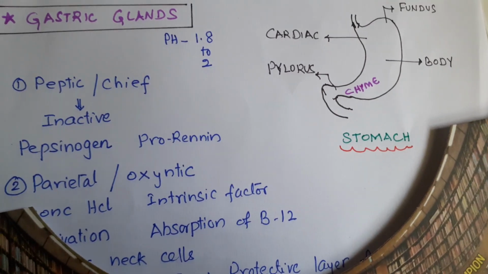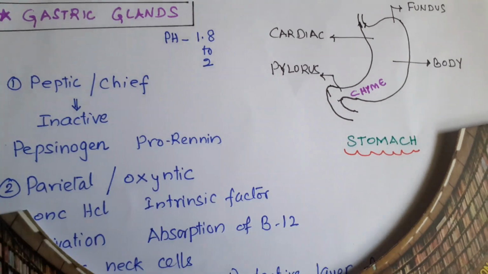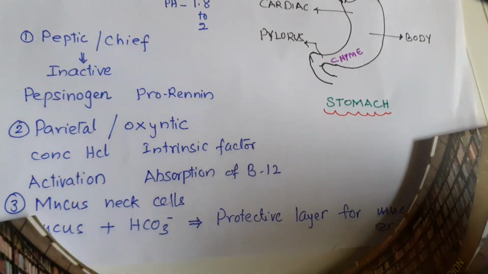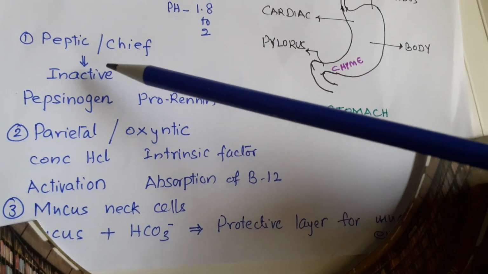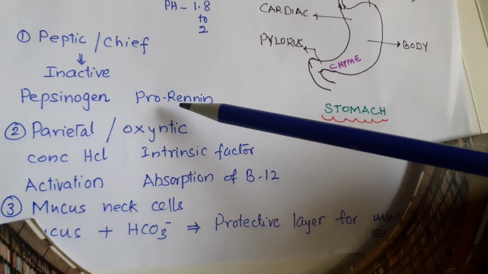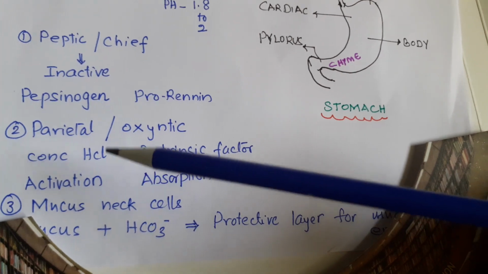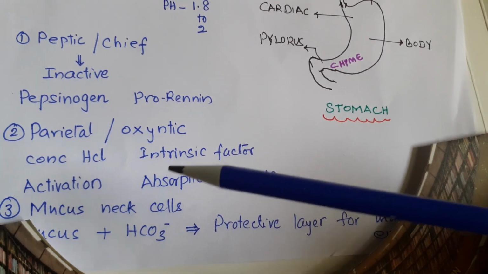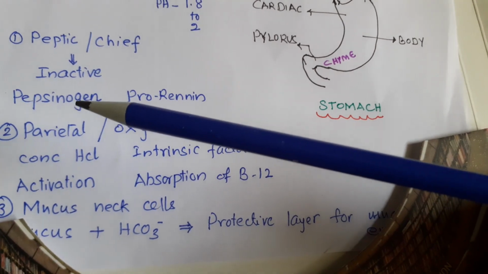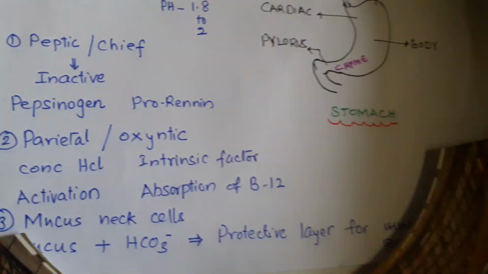And the mucous epithelium of the stomach has peptic cells. They secrete inactive enzymes pepsinogen and prorenin, which are inactive forms. Parietal cells or oxyntic cells secrete concentrated HCl and intrinsic factor. This HCl is helpful for the activation of pepsinogen and prorenin, and intrinsic factor is helpful for the absorption of B12.